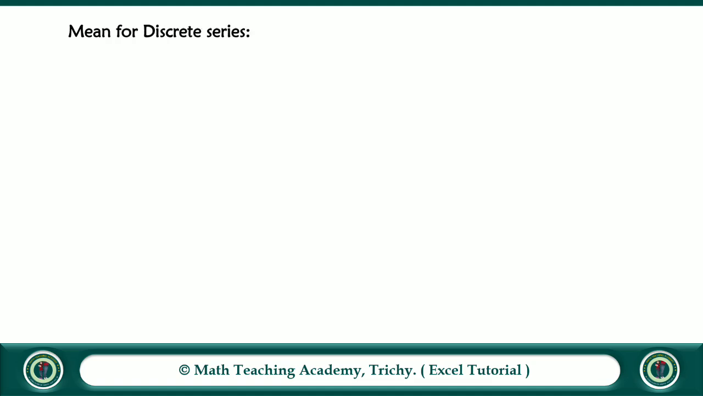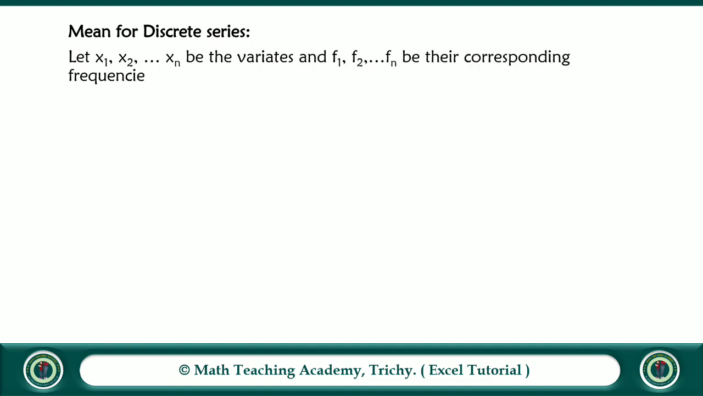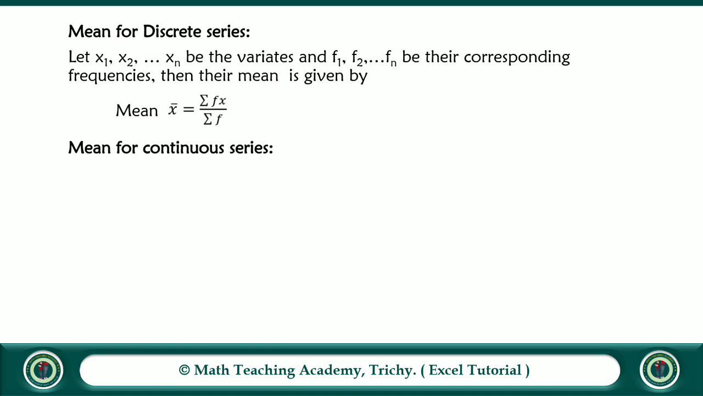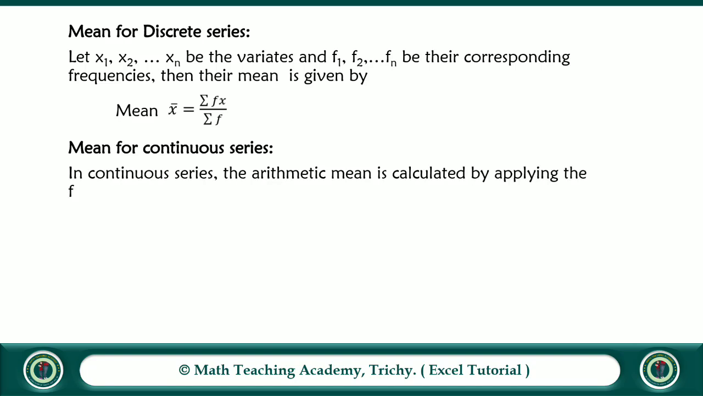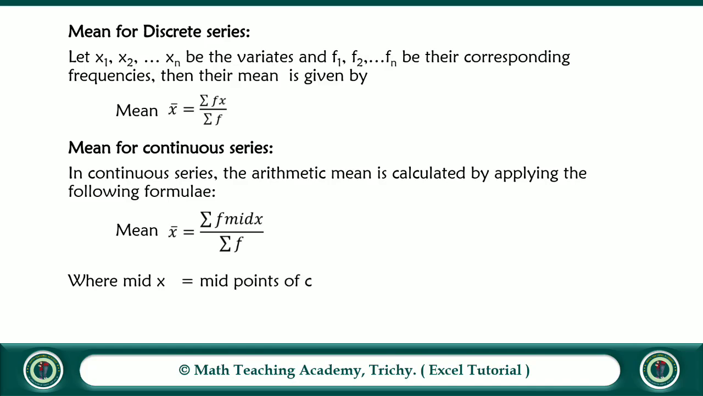Mean for discrete series. Let x1, x2, x3, etc. xn be the variates and f1, f2, f3, etc. fn be their corresponding frequencies, then their mean is given by x bar is equal to summation fx by summation f. Mean for continuous series. In continuous series, the arithmetic mean is calculated by applying the following formula. Mean x bar is equal to summation f into mid x divided by summation f, where mid x is the mid value of the class intervals and f is frequency and n is total frequency, that is summation f.